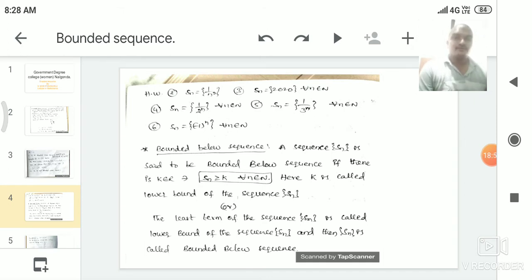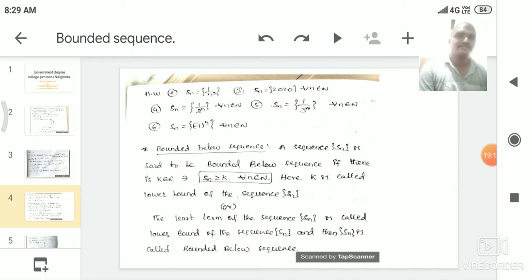Or here the least term of the sequence is called the lower bound of the sequence, and then Sn is called a bounded below sequence. So what is the definition of a bounded below sequence? Whenever a least value exists for the sequence, if Sn is any sequence and a least value exists for the sequence Sn, then the sequence Sn is called a bounded below sequence.